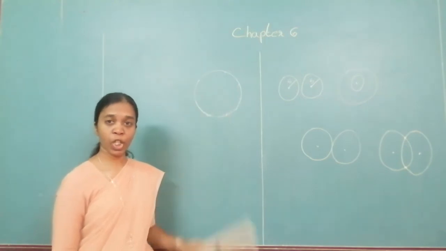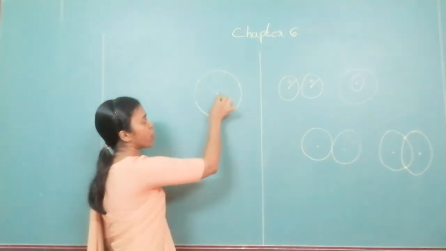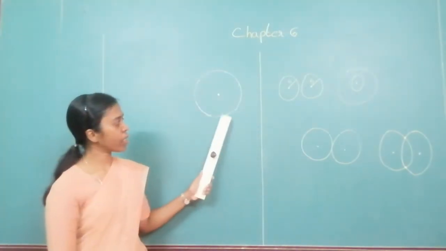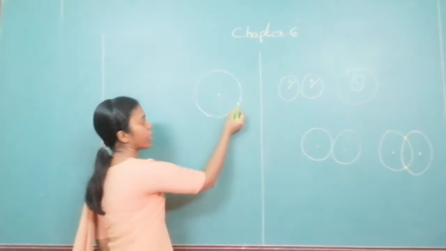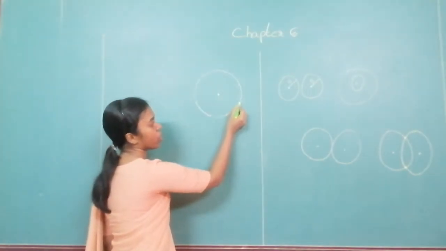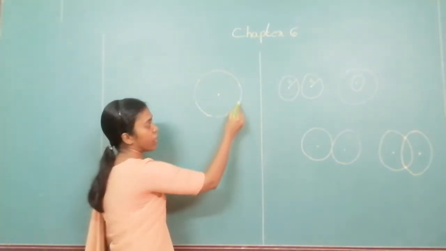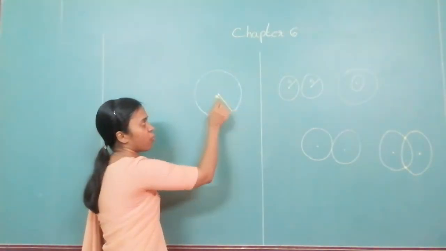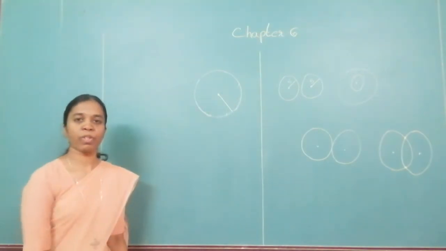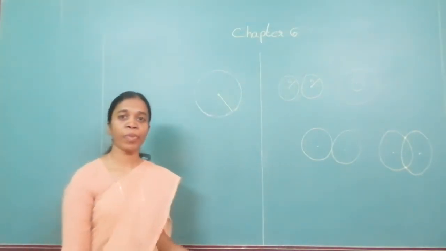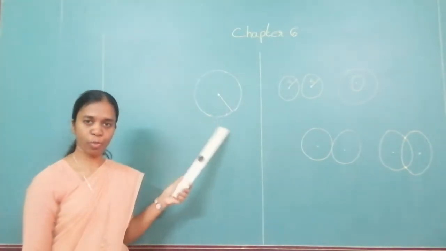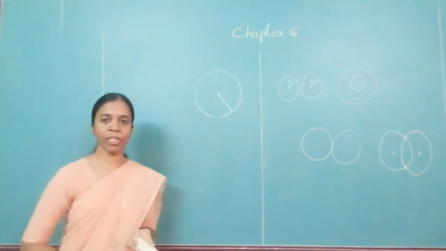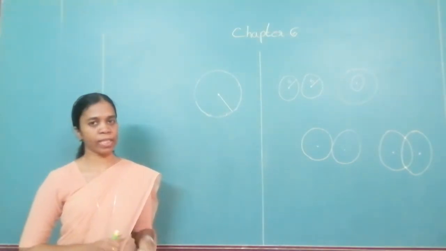set of points which are equidistant from a fixed point. The fixed point is what we call the center. A set of points, you know that as this line is drawn, each of this is a point over here. So a set of points which are equidistant from a fixed point, this is what we call a circle. So what is a circle? Circle is a set of points which are equidistant from a fixed point.